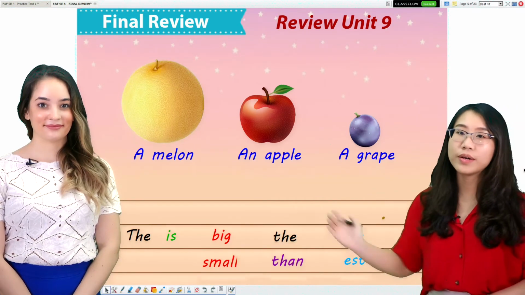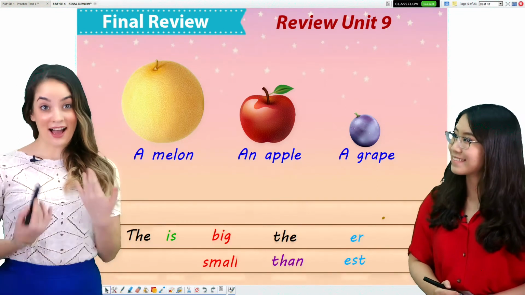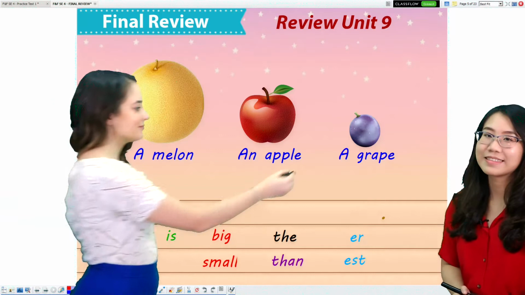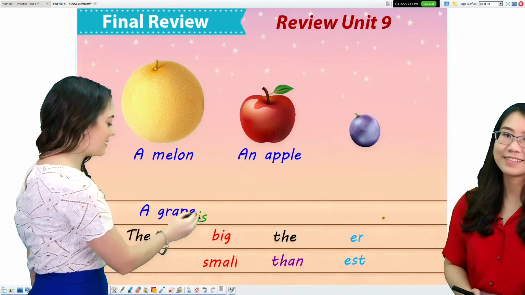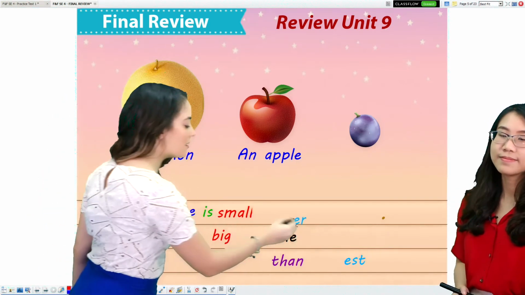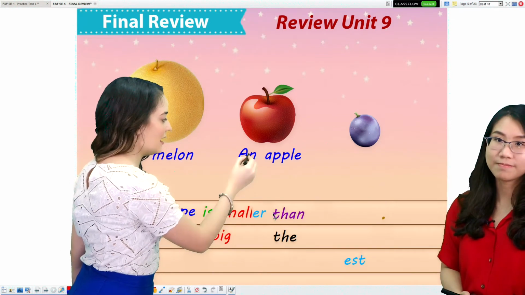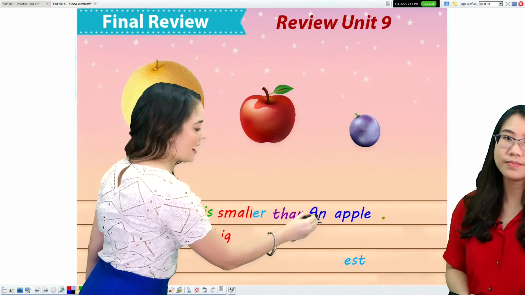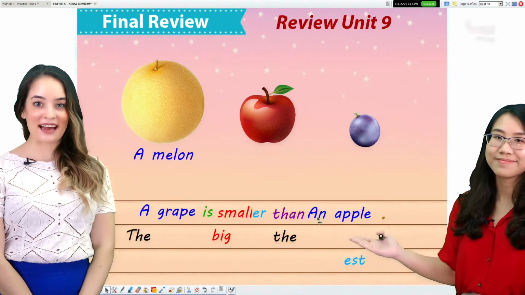We will have to order the words and make meaningful sentences. I'll start. A grape is smaller than an apple. A grape is smaller than an apple.